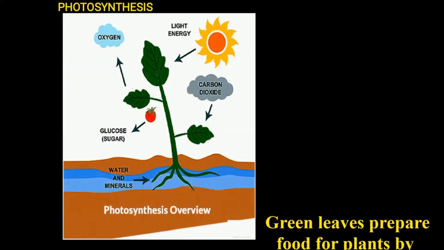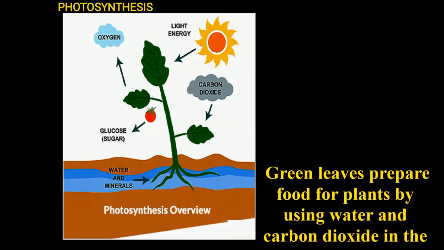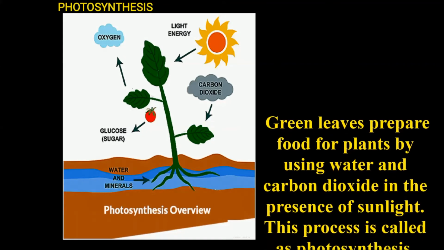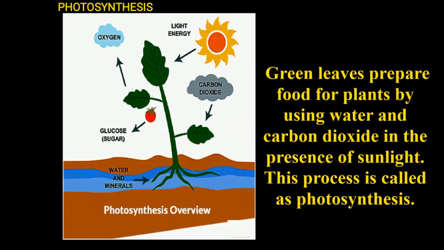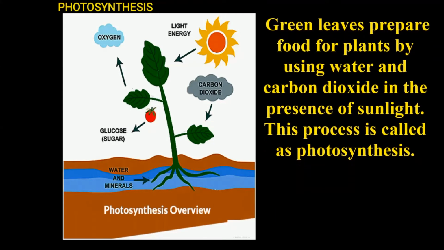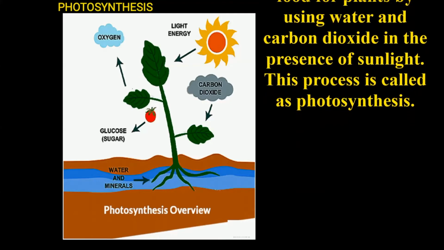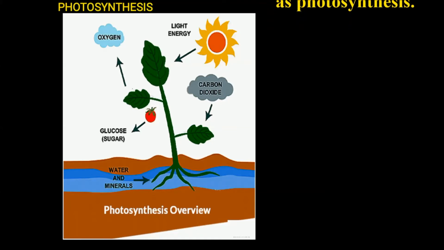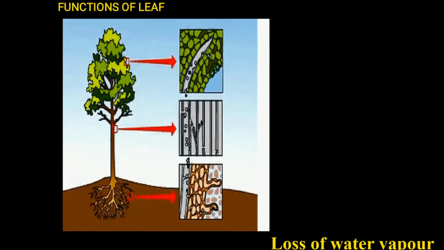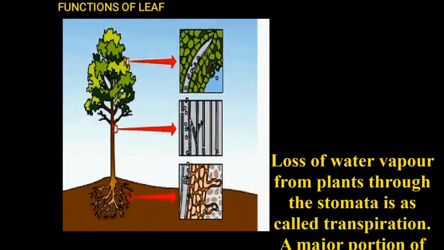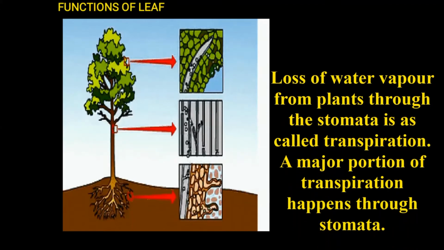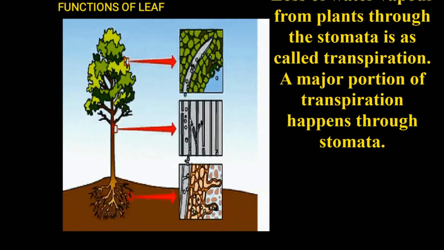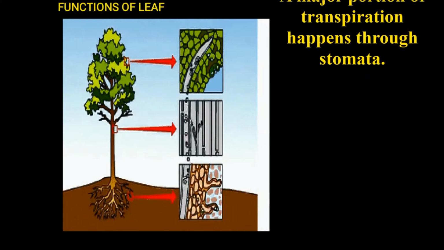Let us discuss the functions of a leaf. Photosynthesis. This is the main function of a leaf. Green leaves prepare food for the plant by using water and carbon dioxide in the presence of sunlight. This process is called photosynthesis. Transpiration. The loss of water through the stomata is called transpiration. A major portion of transpiration happens through the stomata.